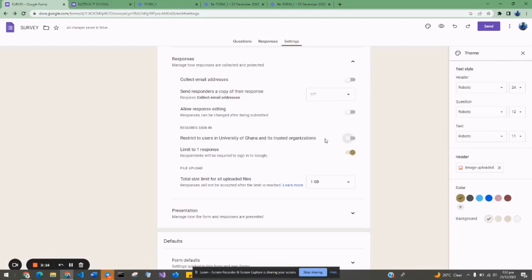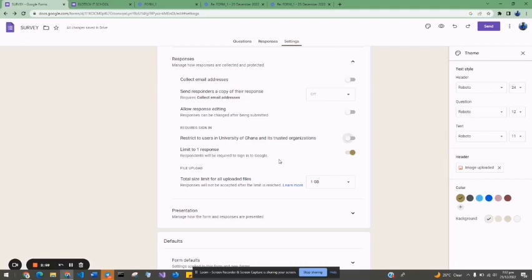So bear in mind, if you are not using a University of Ghana email or you're using your personal one, you won't see that feature here. So now I'm limiting the response to one. If the person fills and tries to fill again, the person will not even see the upload button to upload the form again.